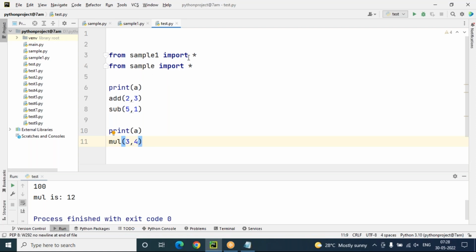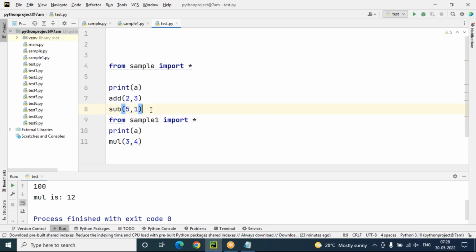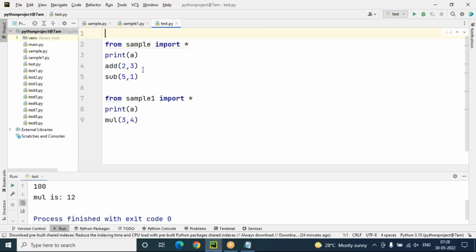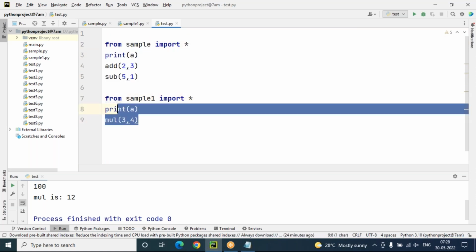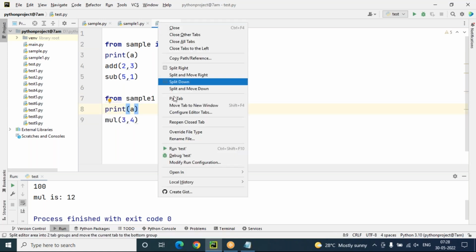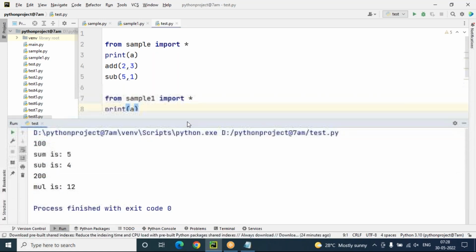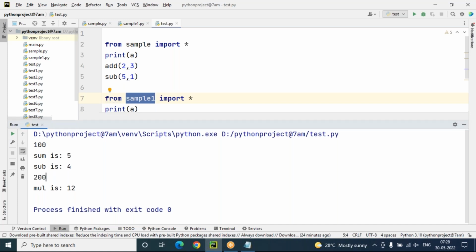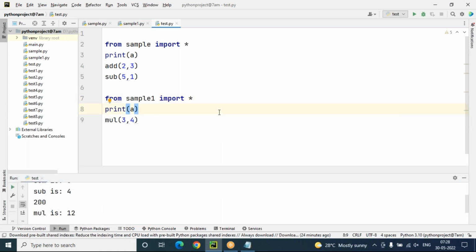Yes. So to avoid this, this approach is better. In case we have multiple modules which have the same variable names and function names, to avoid this name conflict, we can use them separately. From sample import star means this stuff will come from sample. From sample1 import star means this stuff will come from sample1, so that you will get clear output here. So there is no name conflict. This A is coming from sample, obviously the 100 value, and this A is coming from sample1, obviously the 200 value. That's fine. Yes. So this is the way to work with modules.